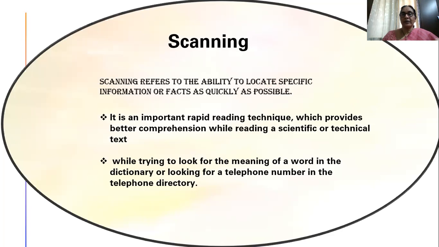While trying to look for the meaning of a word in the dictionary, or looking for a telephone number in the telephone directory, if you want specific information only, it's very useful. If you want a particular meaning, going through the pages of the dictionary is a waste of time. So you can easily scan, very fast, for the word you are looking for, and check the meaning. Instead of reading everything, even in a telephone directory, when you want a telephone number, you can just scan and identify the number you want.